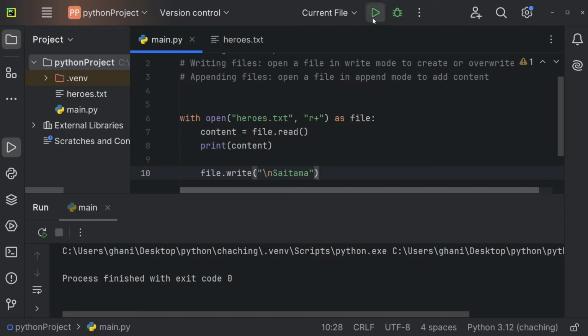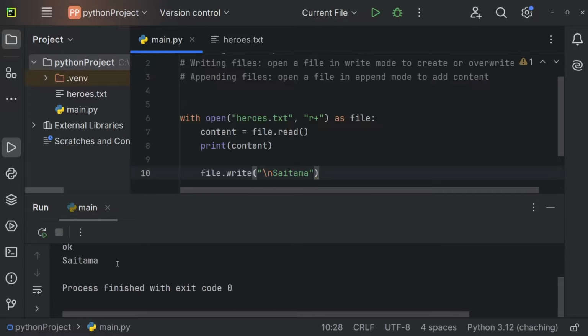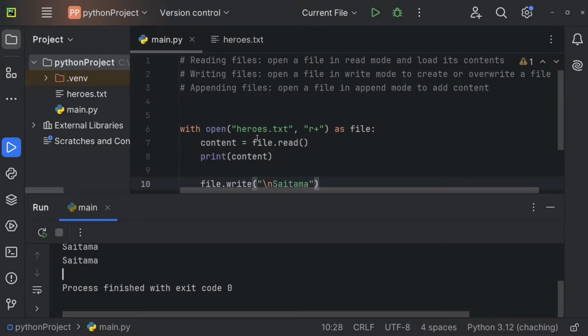So let me execute this. And you can see we're first reading the file, and afterwards we are writing to the file. So after every single execution, I see one more Saitama right here. To summarize, you always use with open, followed by the file name within those brackets, followed by the mode.